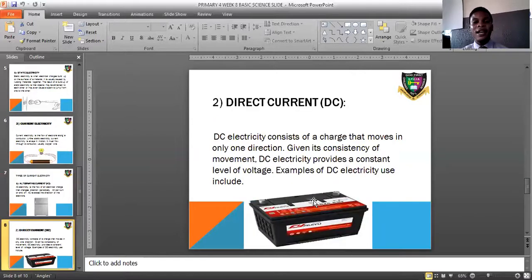The other one is direct current. What do you mean by direct current? Direct current electricity consists of a charge that moves in only one direction. These ones do not change, given their consistency of movement. Direct current electricity provides a constant level of voltage. Examples of direct current electricity use include your battery, your vehicle battery. Does that vehicle battery have on and off? Of course not. It does not have any switch that puts it on or off. So it has a constant voltage. The voltage does not change.